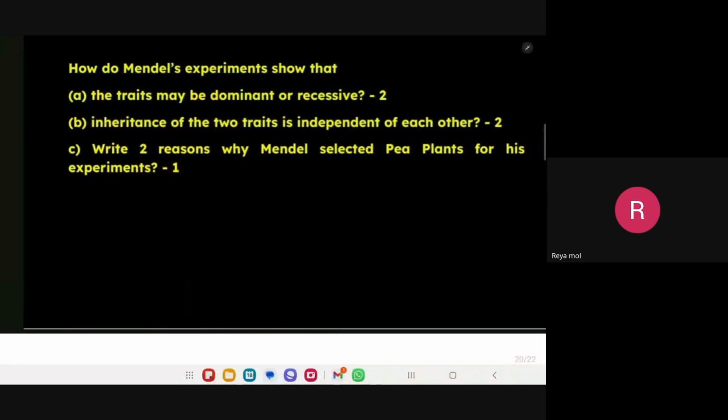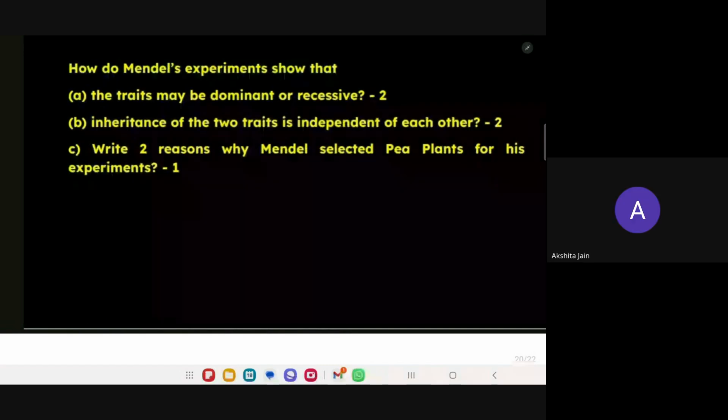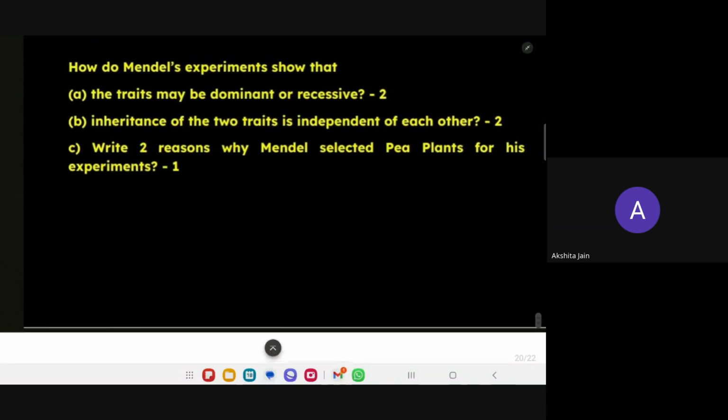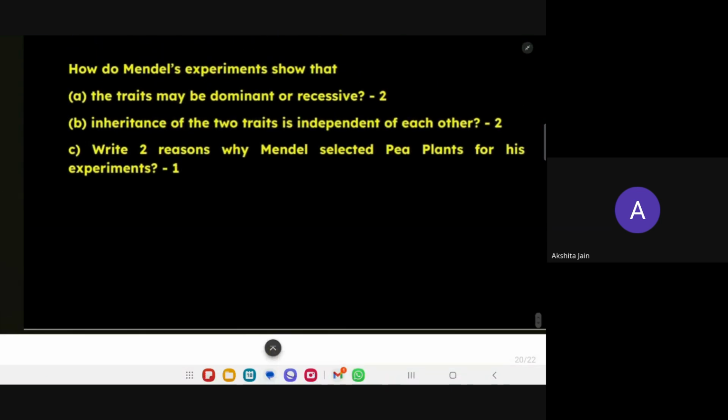Write two reasons why Mendel selected pea plants for his experiment. Ma'am, because the pea plant has a short lifespan and it has various characters.